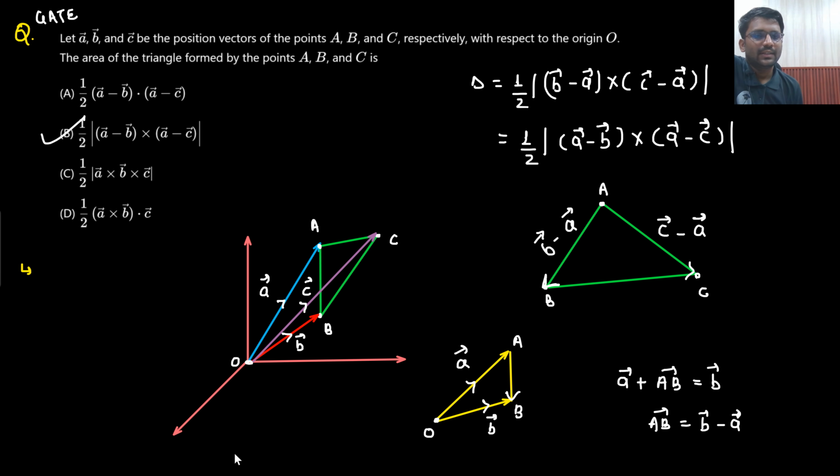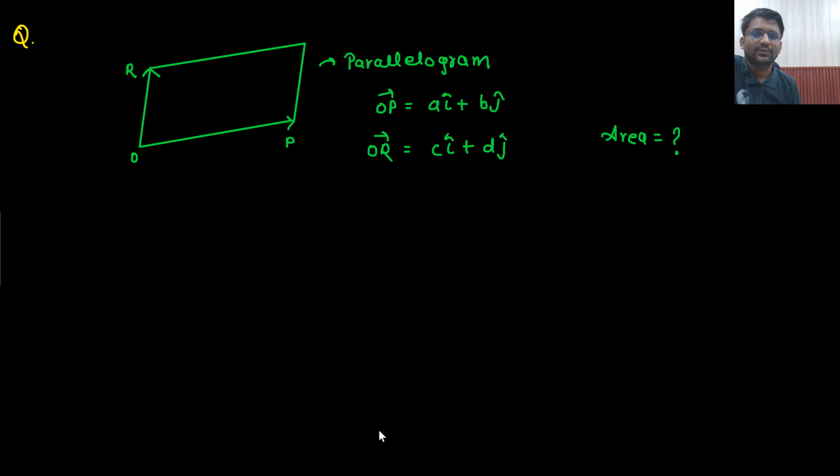Is that understandable to you? Area will be 1 by 2 AB vector cross AC vector. AB vector is B vector minus A vector. How is it B vector minus A vector? If I look at this particular triangle, I can apply the vector addition law. So, AB is B vector minus A vector and AC is C vector minus A vector. So, 1 by 2 B vector minus A vector cross product with C vector minus A vector. I can take out the negative sign because I am interested only in the magnitude. Option B is matching. Let's go to the next question.